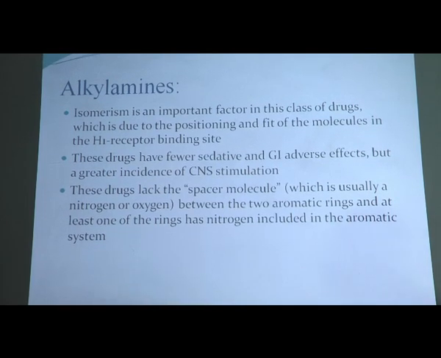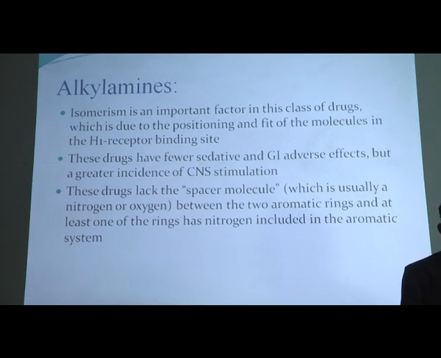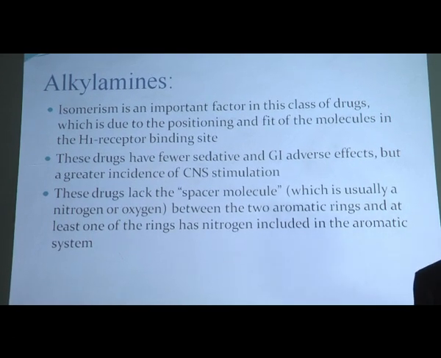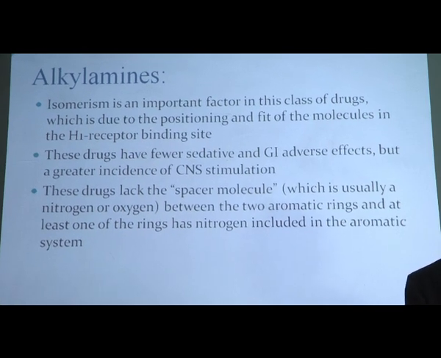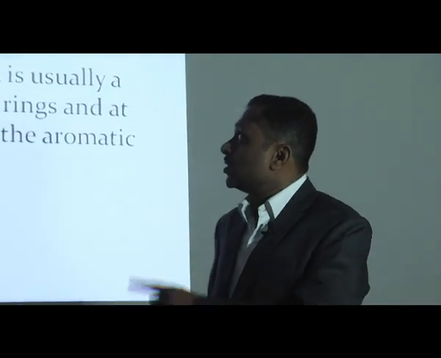Then the alkylamines. Alkylamines are a very important class of first-generation H1 antihistaminics because of isomerism: one compound is present in two isomeric forms, which is very important for binding to the receptor site. Due to this isomerism, it binds perfectly to the receptor and gives its potent action as an antihistaminic.